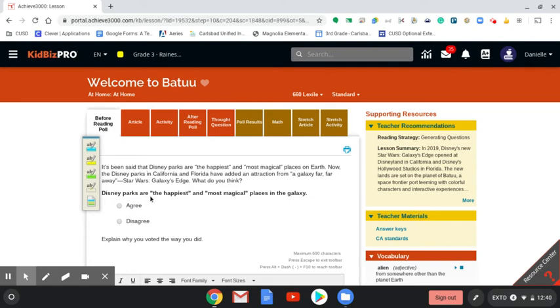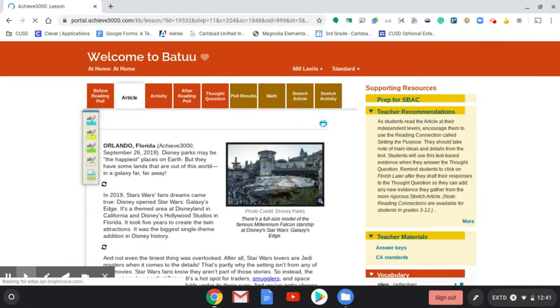Disney parks are the happiest and most magical places in the galaxy. Either you agree or disagree, and then give a sentence as to why. Next, we're going to look at the article.